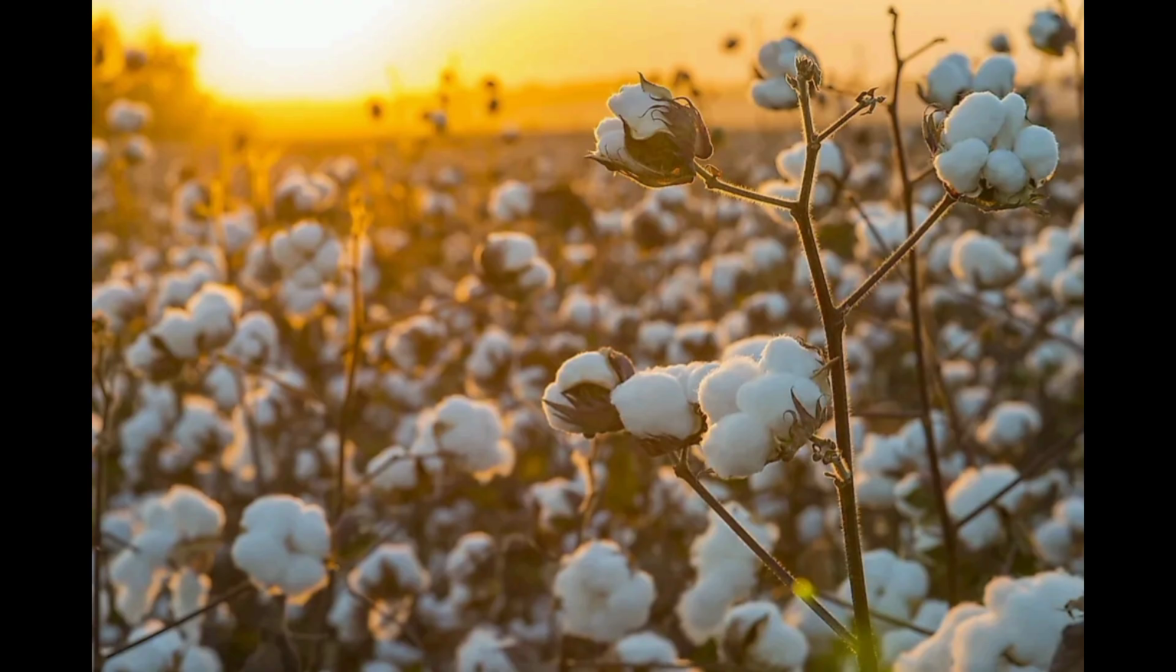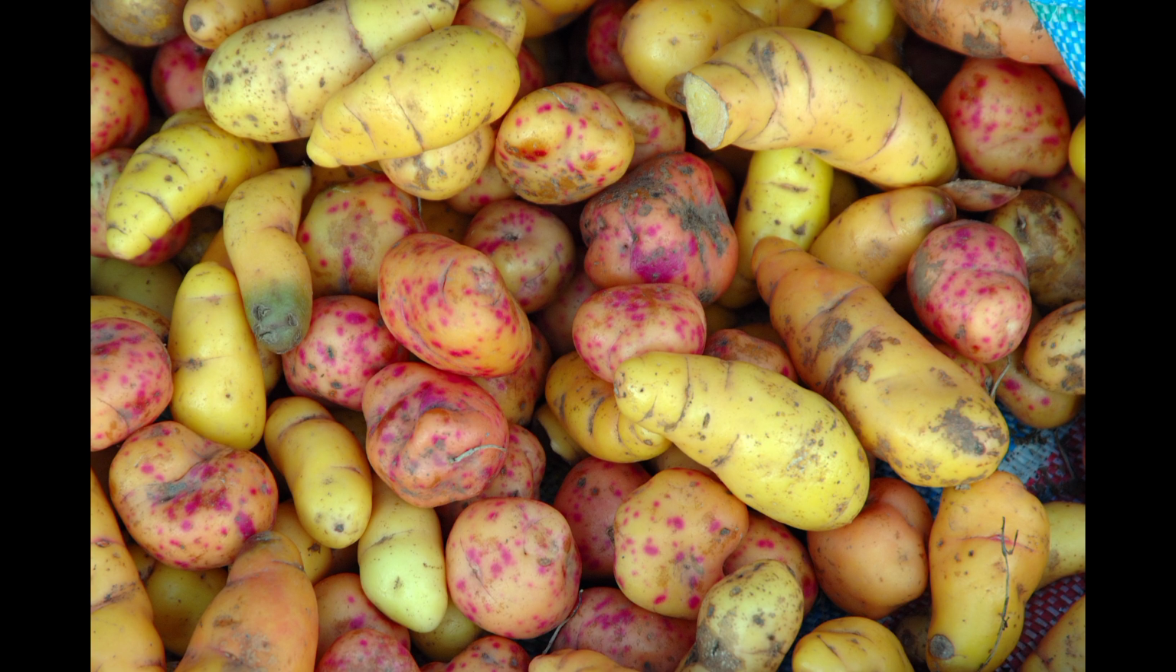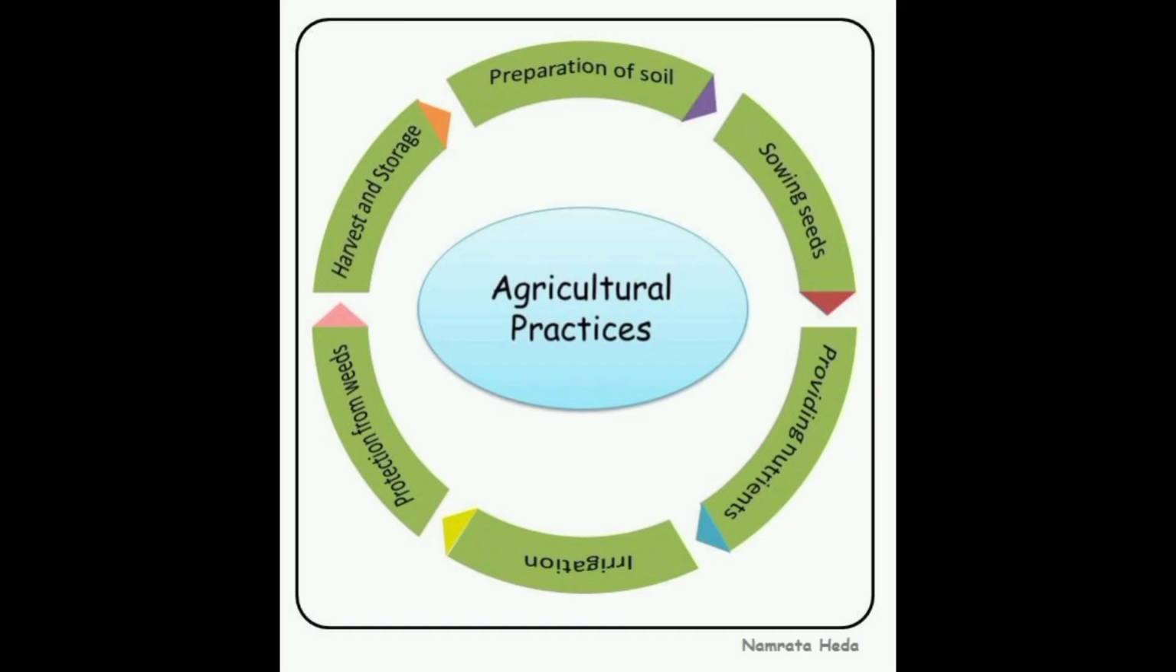Another one is tuber crops. These are potato and tobacco. We use these as curries in the kitchen.